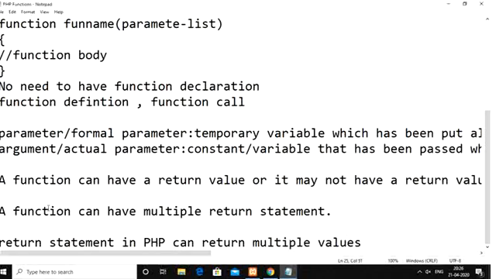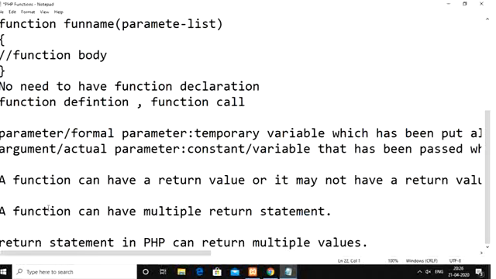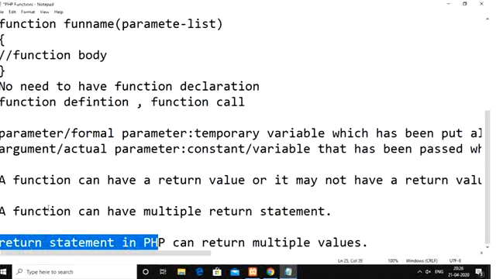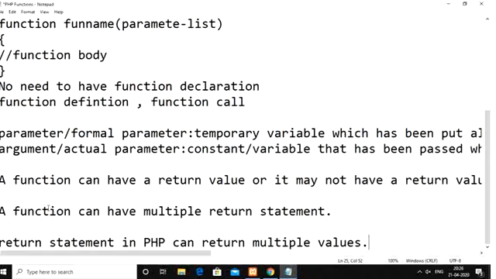So these are some of the features we have for PHP functions. A function can have multiple return statements, and at the same time a return statement can return multiple values. In C, Java, and the other remaining languages, the return statement always returns only one single value, but in PHP it can return multiple values also.